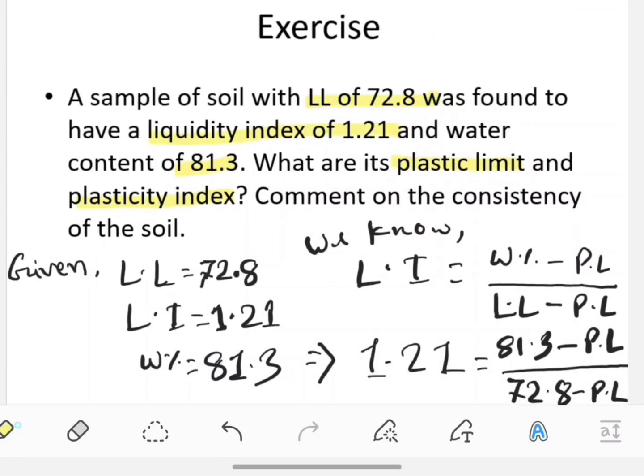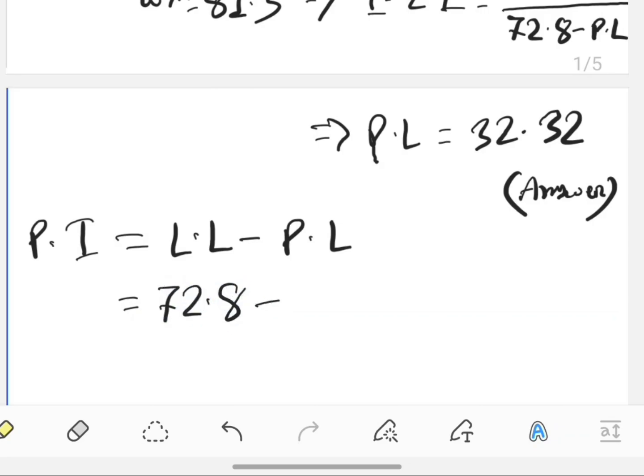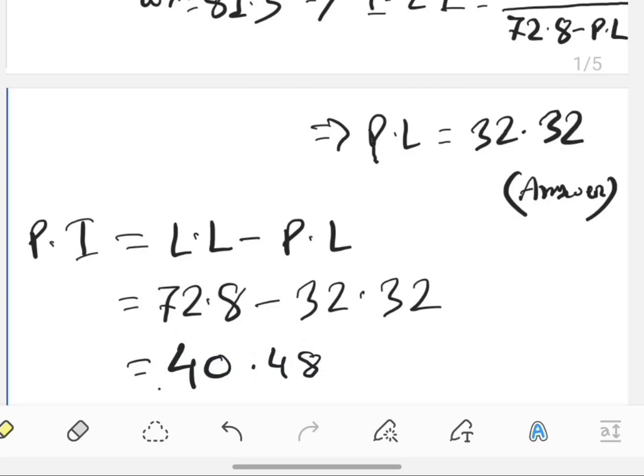And we have to determine plasticity index. We know plasticity index equals liquid limit minus plastic limit. Here liquid limit equals 72.8 and plastic limit equals 32.32. So plasticity index will be 40.48. Answer.